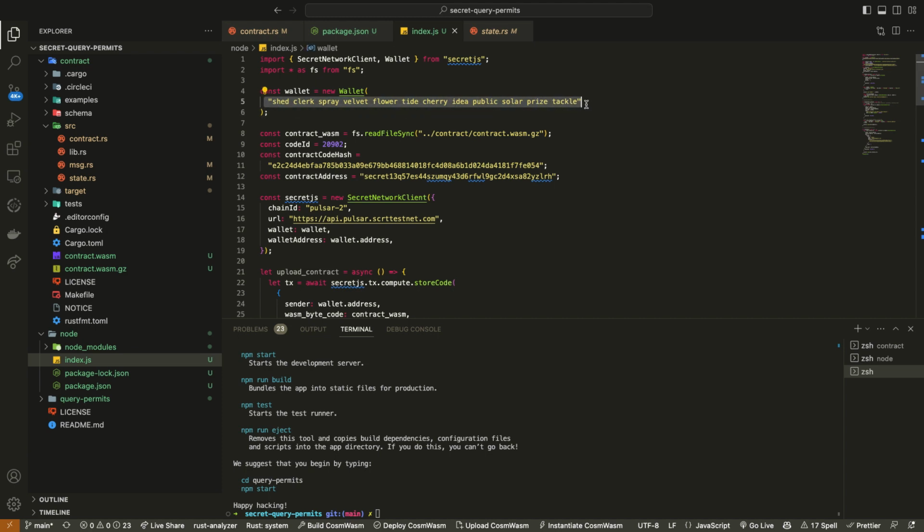The way you would do this if you were to push to mainnet, for example, is to have a .env file where you keep your mnemonic, and then you just import that .env config right here instead of actually having this. Hope that makes sense.